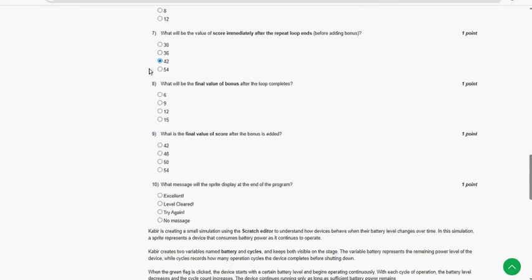Now let's move on to the eighth one. What is the final value of bonus after the loop completes? So for eighth question, 12 is the probable solution.